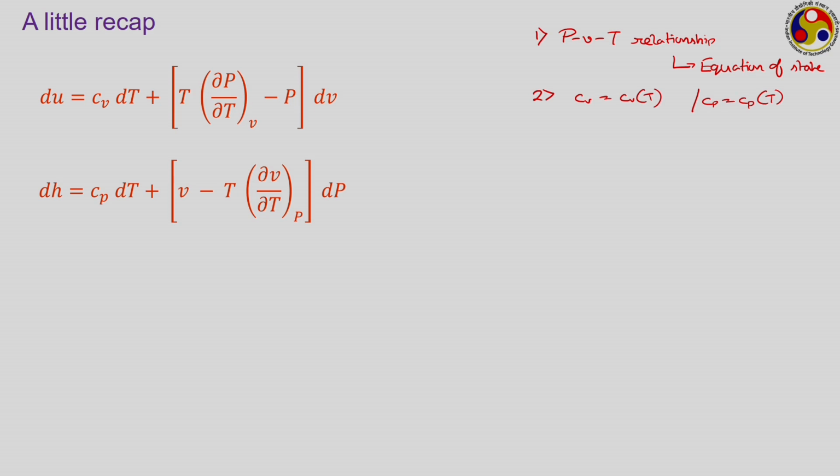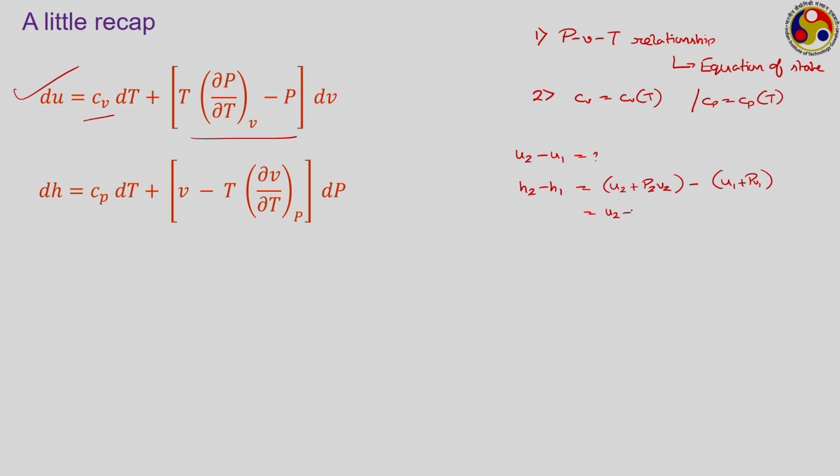For a certain problem, if Cv is known to us and we have the PVT relationship, then we can use that to calculate the changes in internal energy. Once we have U2 minus U1 known, we can easily calculate H2 minus H1, invoking the relationship between U and H: H2 is U2 plus P2 V2, and H1 is U1 plus P1 V1.